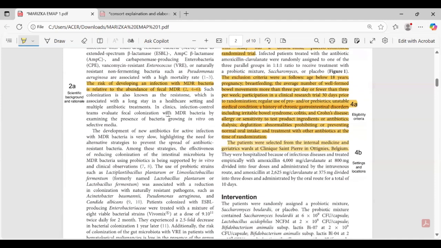4B, setting and location. The patients were selected from the internal medicine and care ward at Clinique Saint-Pierre in Ottignies, Belgium.